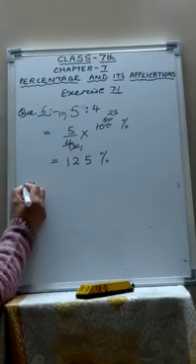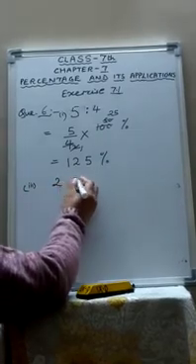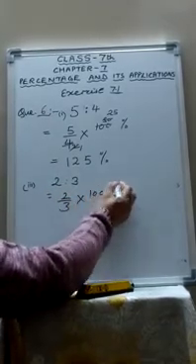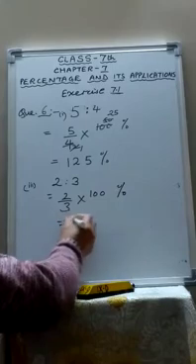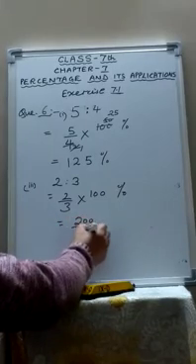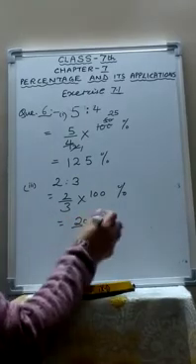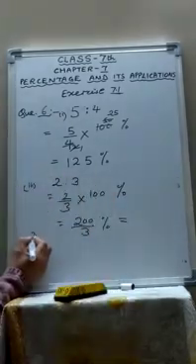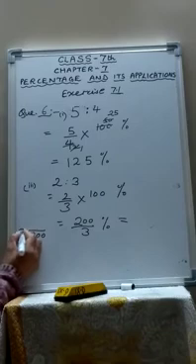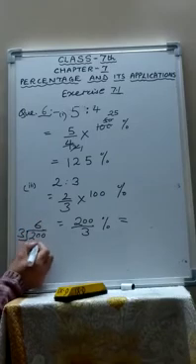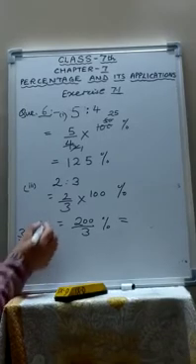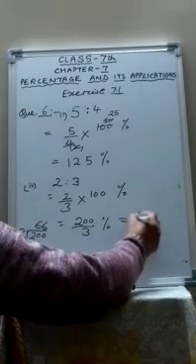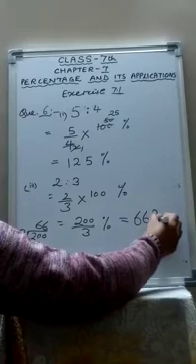Similarly, third part, 2 ratio 3. 2 upon 3 into 100%. So 200 upon 3%. Now you divide it, convert into mixed fraction. 3 6s are 18, 6 are 18, again remainder will be there. So 66 2 upon 3%.